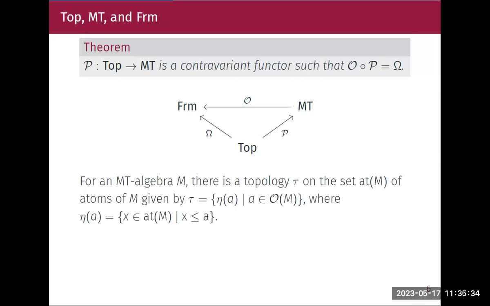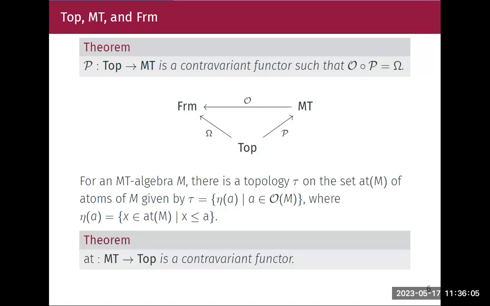And how to go back? How to go back from an empty algebra to topological spaces? By taking the atoms of an empty algebra. And we define the topology by the mapping eta. It's from the empty algebra to the power set of atoms of M. It's defined like eta of A is all the atoms below the element A. In order to define the topology, I take the collection of eta of open elements. That will be my topology on the atoms of M.